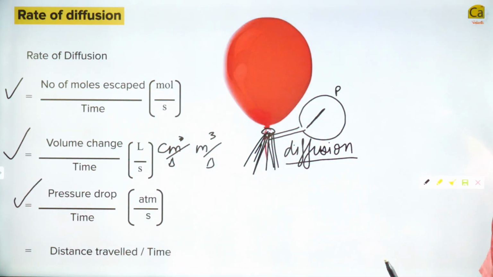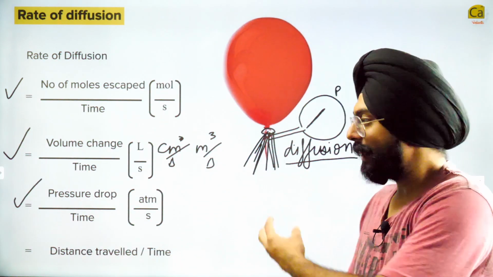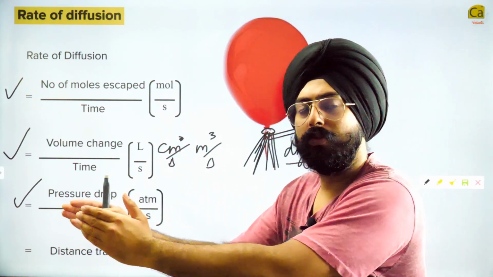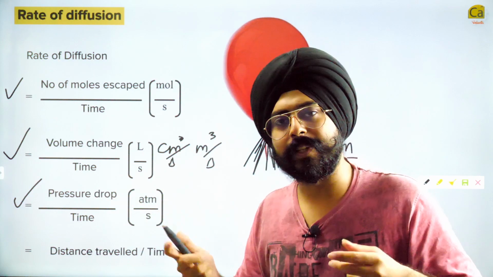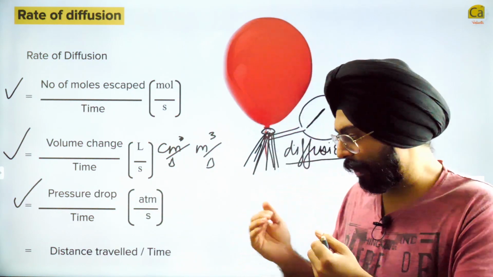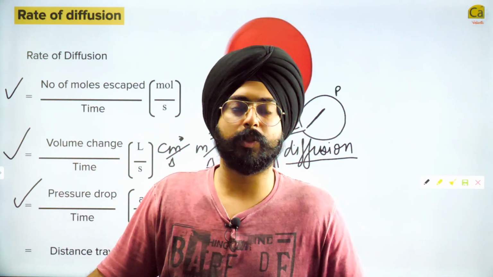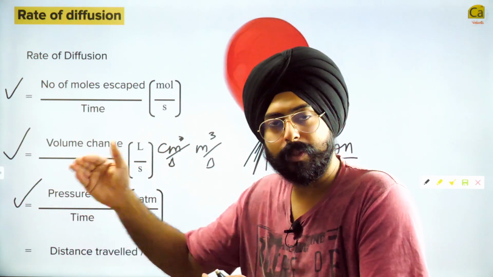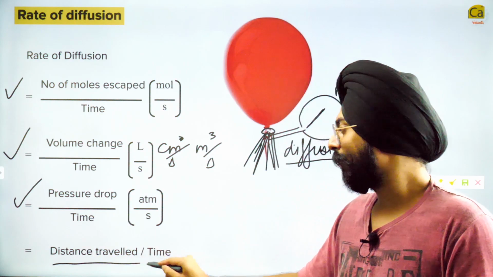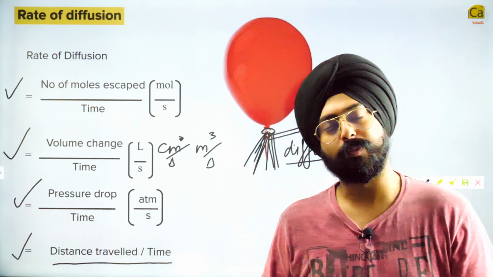But anyway, the point is when the air moves out, the balloon can move as well, and movement is also a measurable quantity. So my dear friends, if I can see what is the speed of the balloon, that is the speed of diffusion. If I can see what is the distance traveled by the balloon per unit time, I can say that is my rate of diffusion.